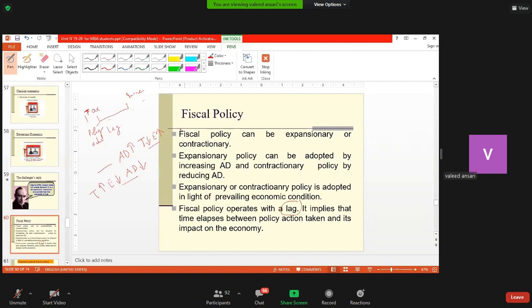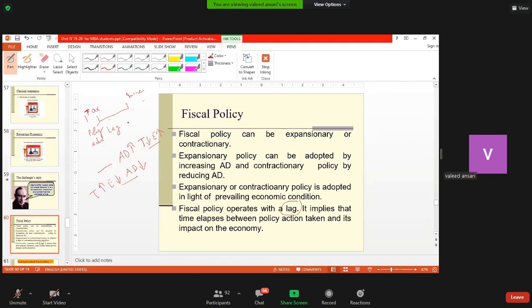As far as fiscal policy is concerned, the effect is very drastic, and very little time is involved here. Because the moment direct taxes are increased, salaries will be reduced and people will have less income. If indirect taxes are increased on goods and services, it may have an effect, but the time may be much longer because people may take time to switch over.